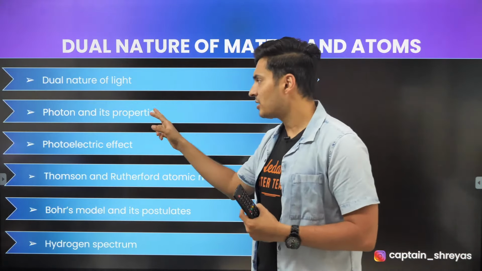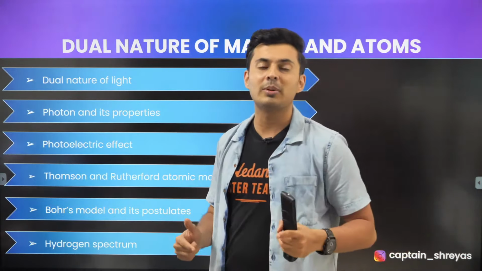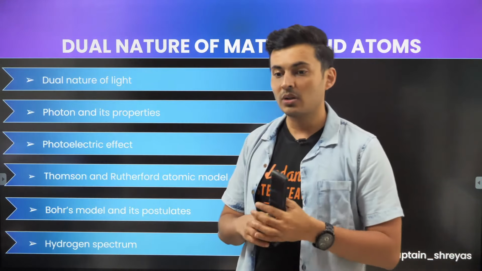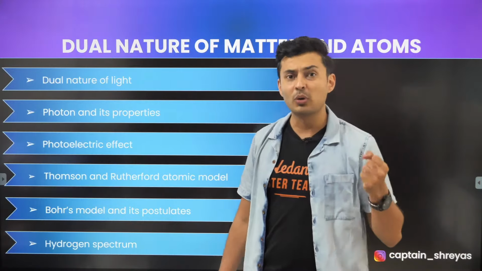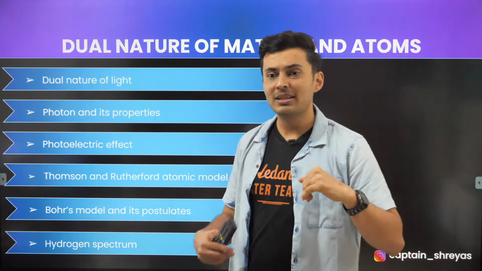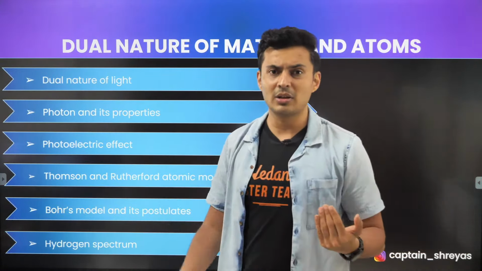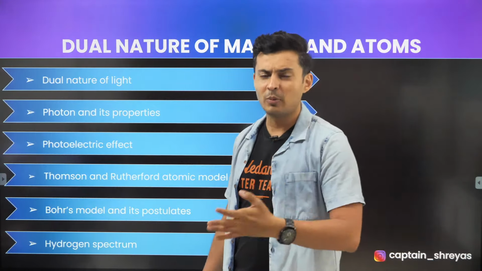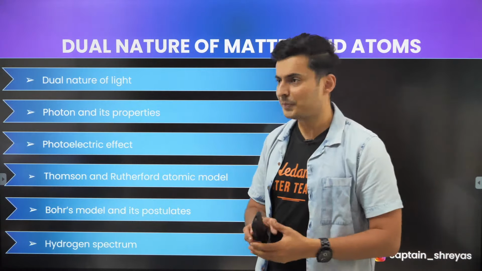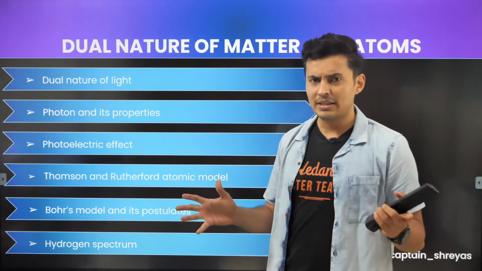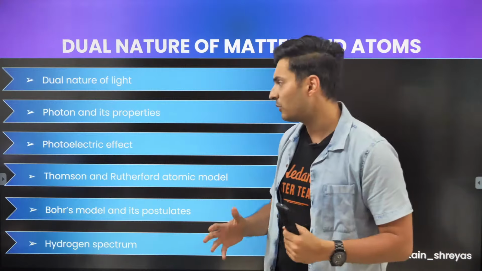In photons and their properties, please go through all the properties of the photon, like the photon travels at the speed of light, and the energy of the photon. When a photon is absorbed, the electron jumps from one orbit to another orbit. The momentum of the photon is given by h by lambda. It's there in H.C. Verma or NCERT or whichever theory book you might be following.